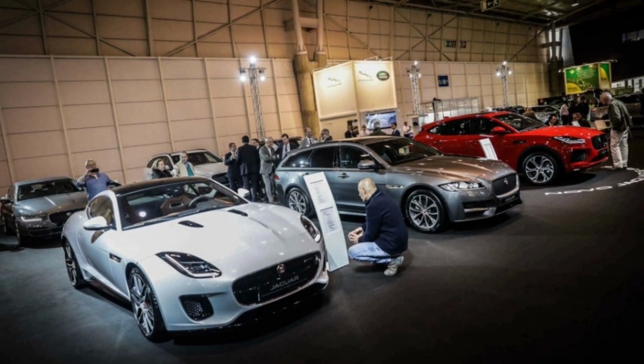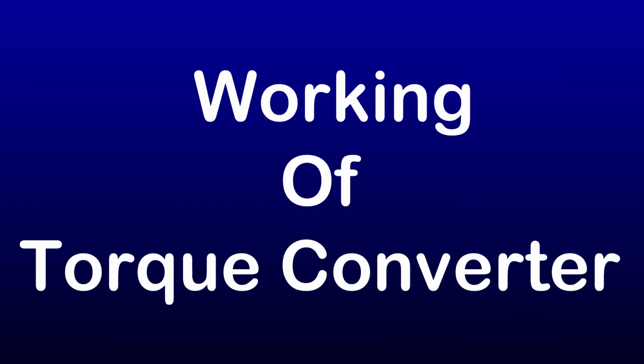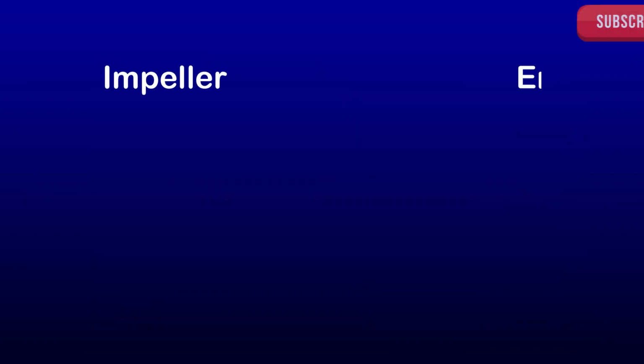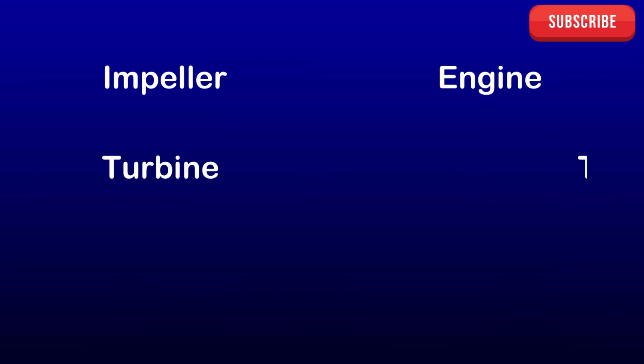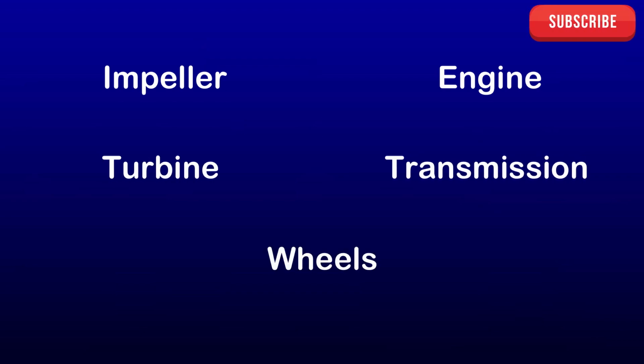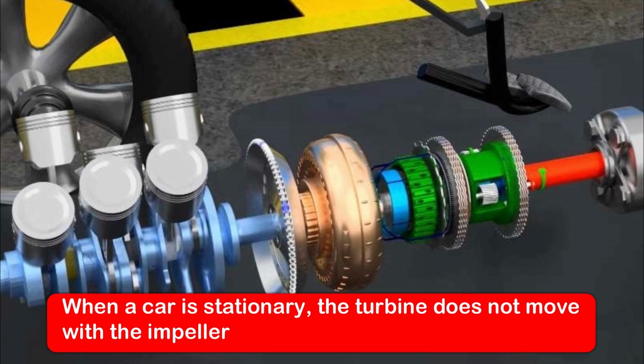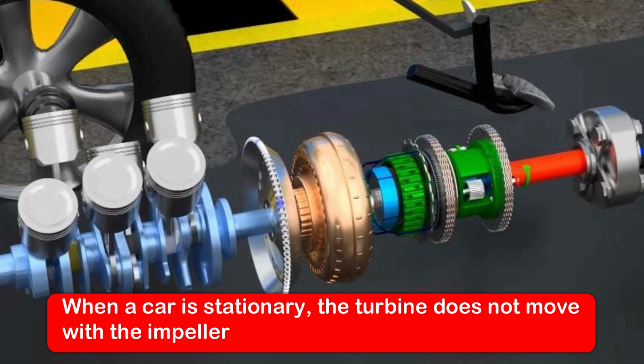Now let's understand the working of a torque converter. A torque converter consists of an impeller, stator, turbine and working fluid inside a housing. The impeller is connected to the engine and the turbine is connected to the transmission, which is connected to the wheels, and the stator is placed between the two. When the engine rotates, the impeller rotates with it. When the car is stationary, the turbine does not move with the impeller.